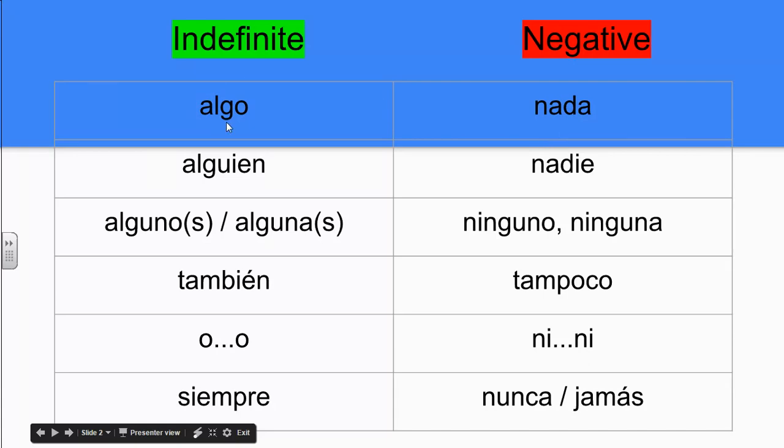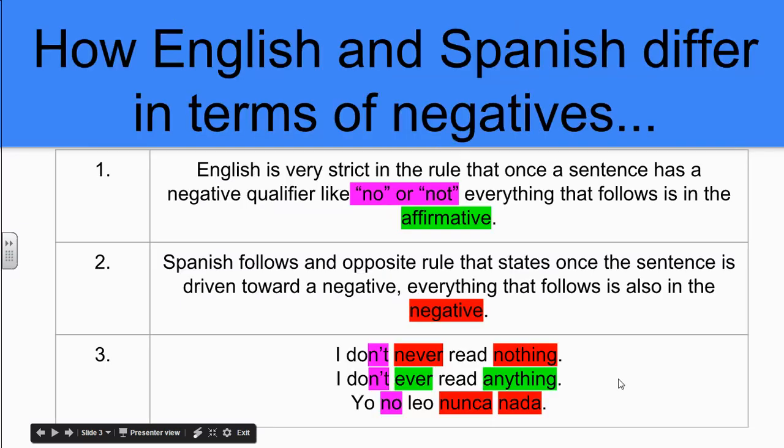So we have algo, something, nada, nothing. Alguien, someone, nadie, no one or nobody. Alguno, alguna, in all its variations, some, ninguno, ninguna, not one. También, also, tampoco, neither. O, either or, ni, neither nor. Siempre, always, nunca, and jamás both mean never.